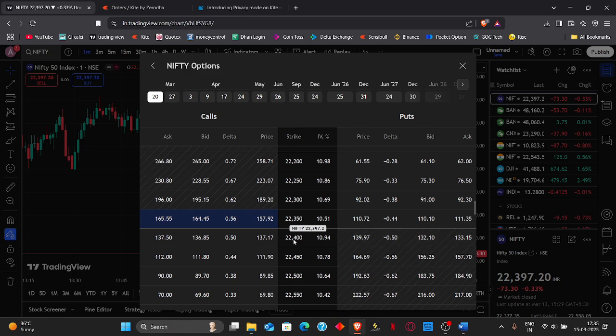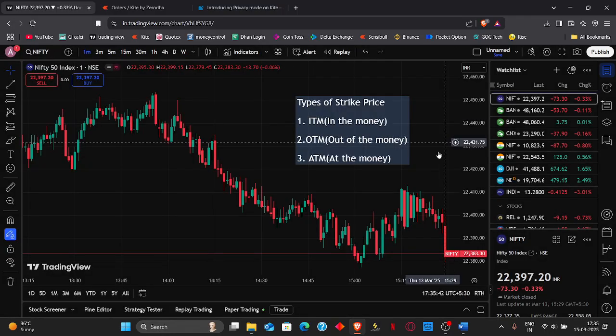So the ATM option here is 22,400, which is nearest to the Nifty 50 spot price, which is 22,397. This is the closest strike price, so this is the ATM option. That is how the premiums move as we see in the market.